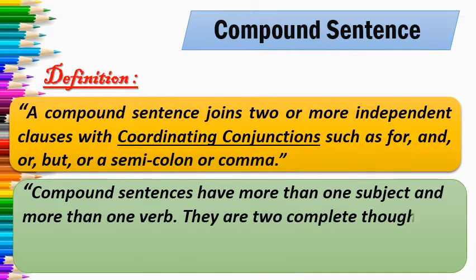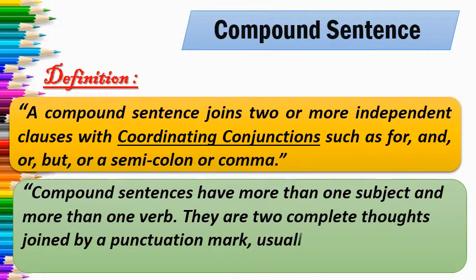They are two complete thoughts joined by a punctuation mark, usually a comma, and a conjunction. That is coordinating conjunction, right? Or in simple way, we can say that a compound sentence has got two verbs. Both of them are of equal rank.